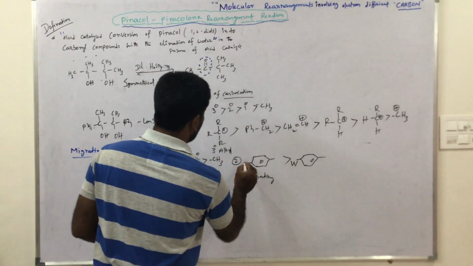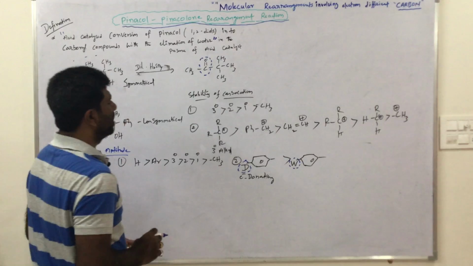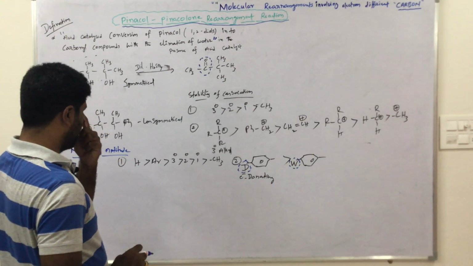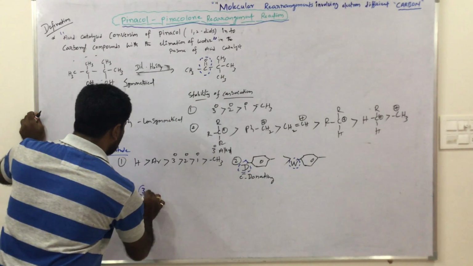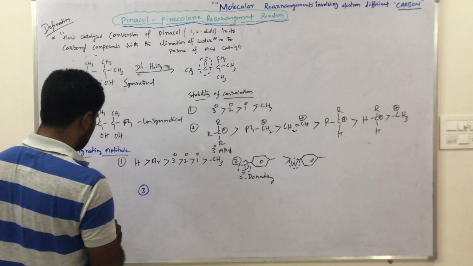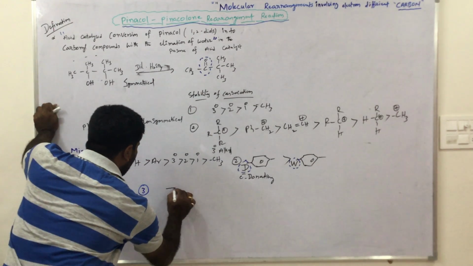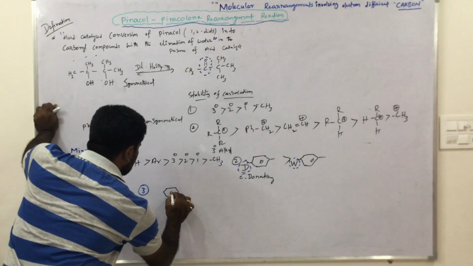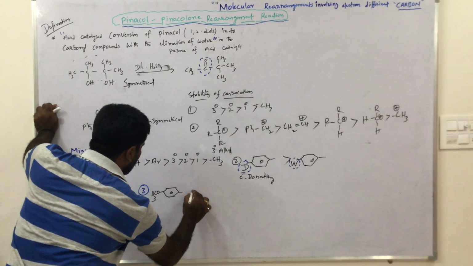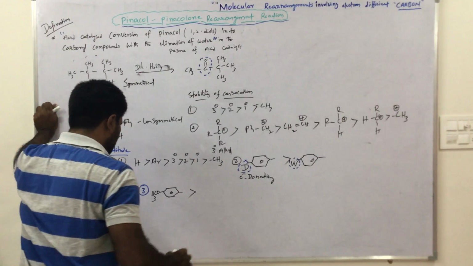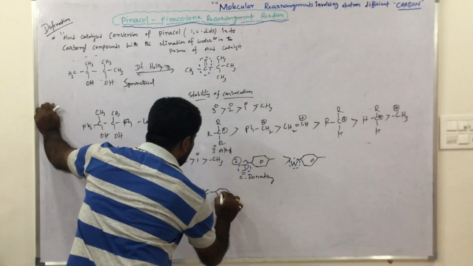This is the electron donating group, and this is the electron withdrawing group. This is the second one. And the third one is lengthy, but remember the order. Next, OCH3 is more preferable, more migrating aptitude than CH3 benzene group,